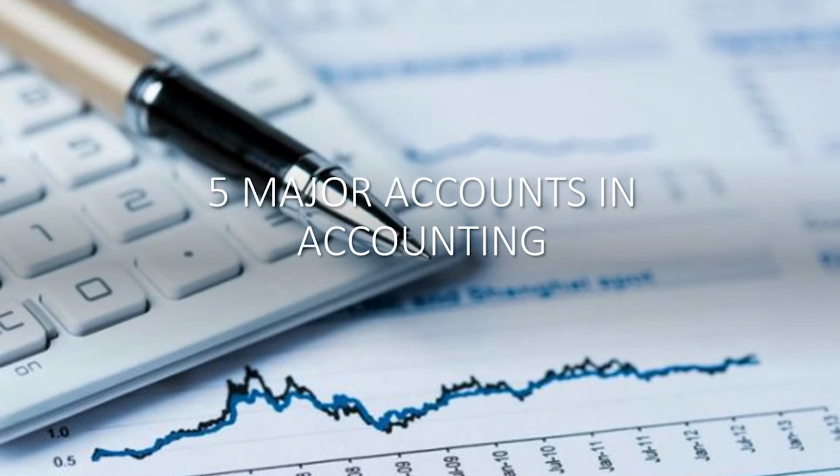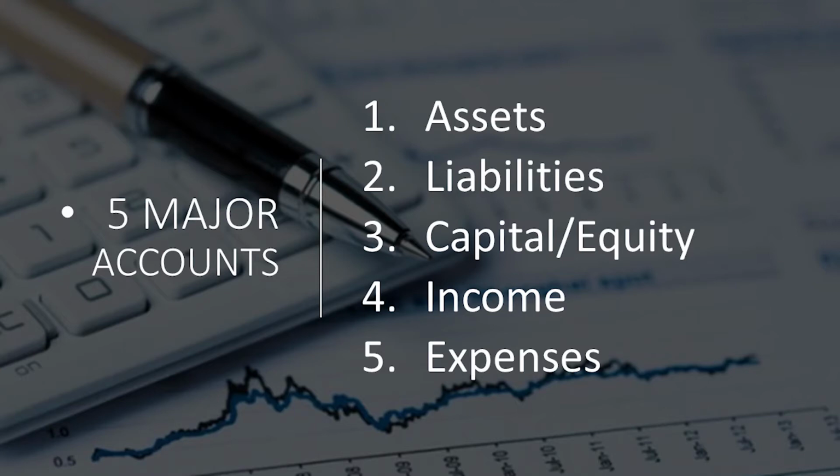So let's proceed with our subject matter, the five major accounts in accounting. What are those five major accounts? These are assets, liabilities, capital, income, and expenses.